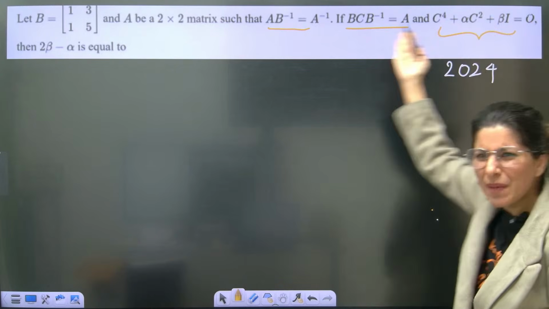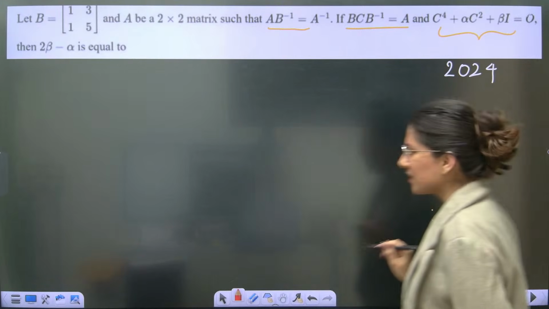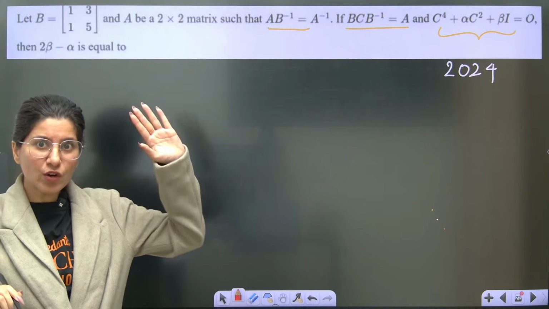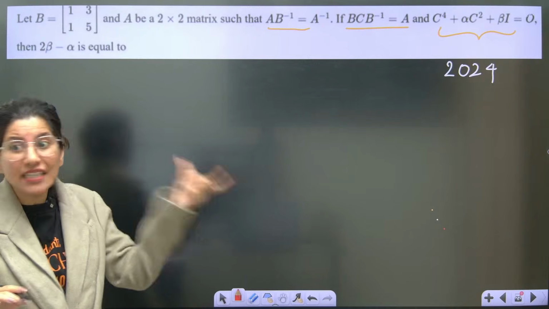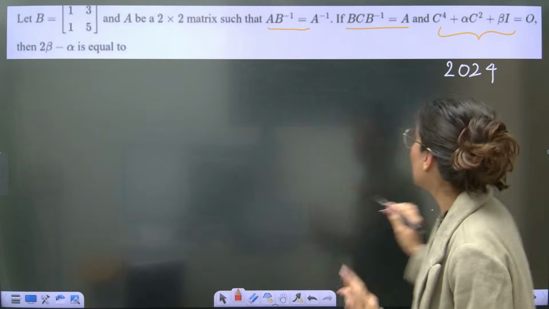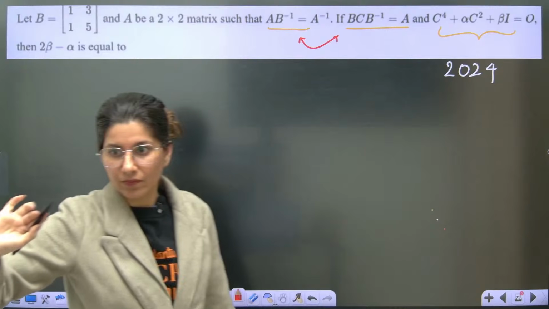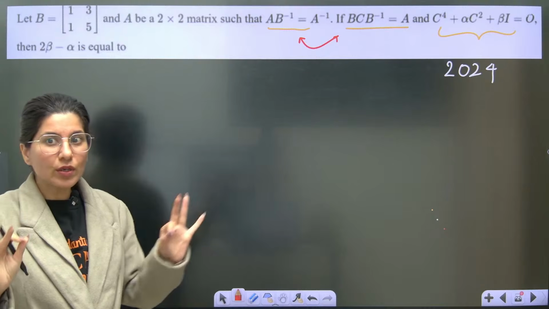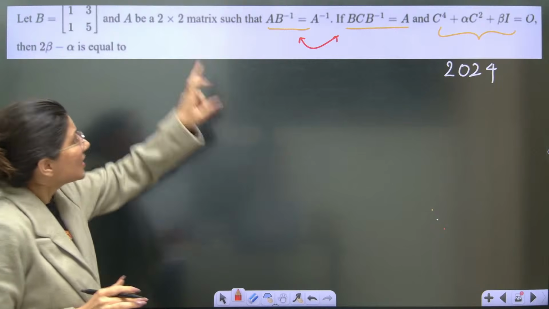Now you'll be like, C power 4, ma'am? Hello? C power 4? No, this is not possible. Are you saying power 4 equation? No. You have to understand that you have to crack C. What is C? Using these 2 equations, decode what C is. Once you are done with that, your characteristic part will be clear. C decoding is very important because we don't know what C is. C is involved over here.